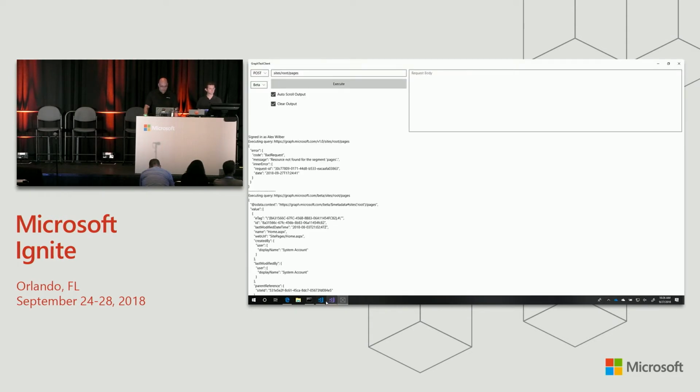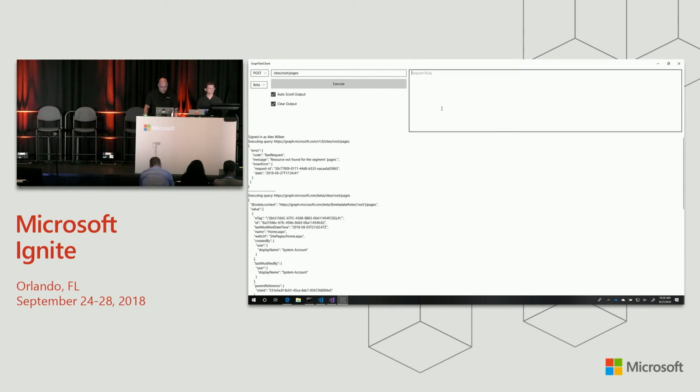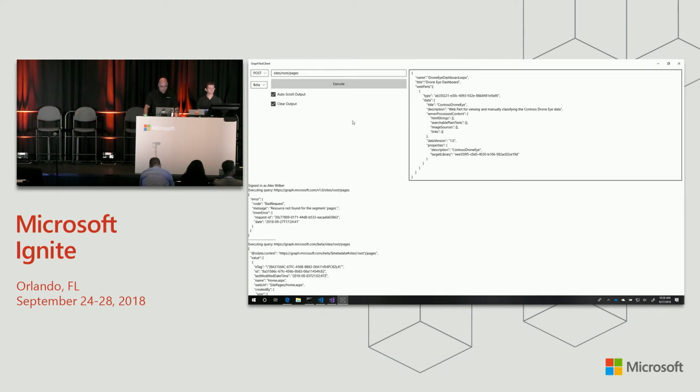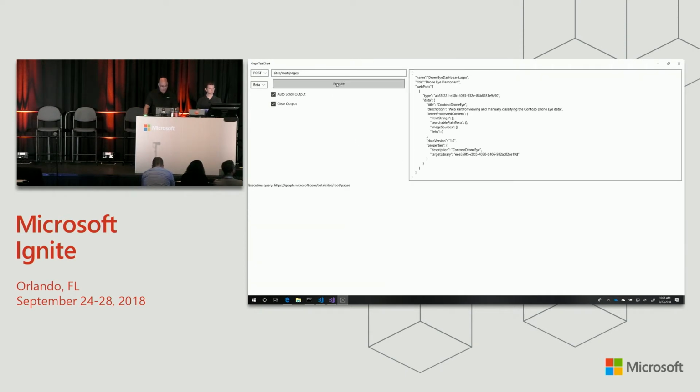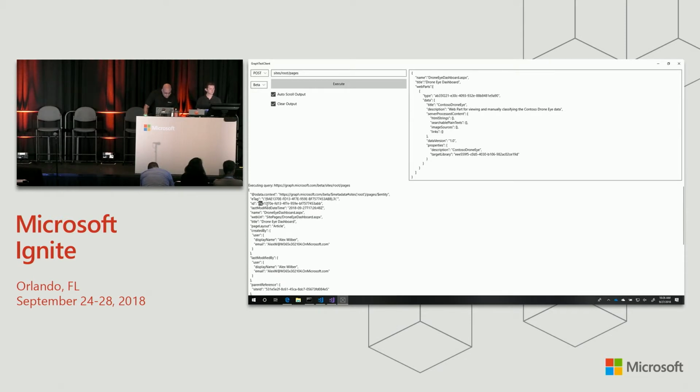So I've got the payload copied from here. We're going to push it back up to our API. And we're going to clear the output when it's done. So we're going to hit execute. And it came back with my page. So it automatically returned the page item. I'm going to grab the ID because a page that isn't published is not a fun page.